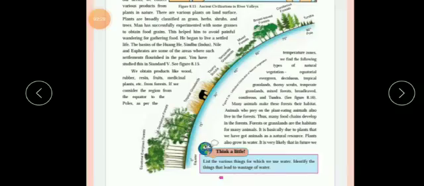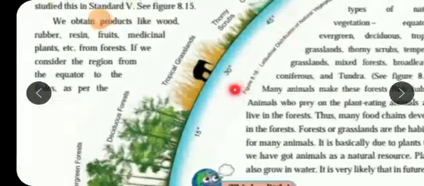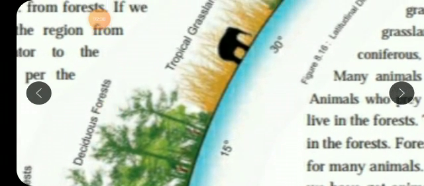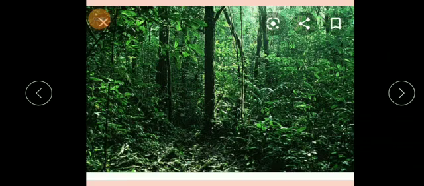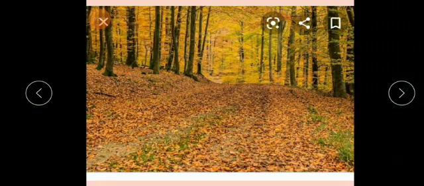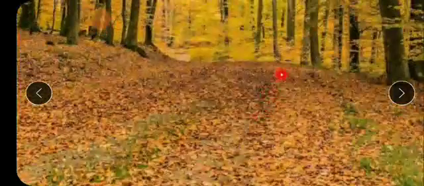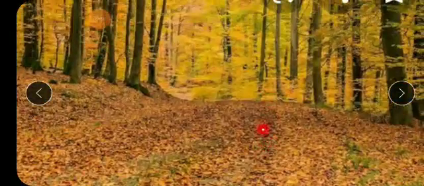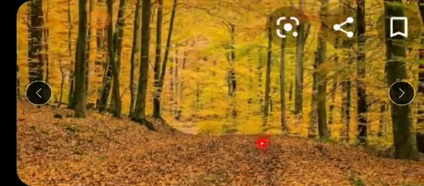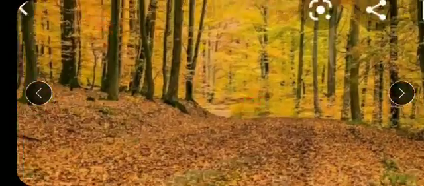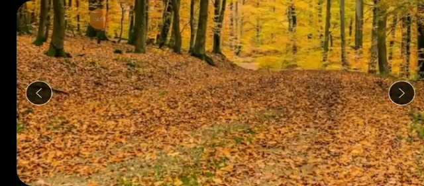Understood? Let's see the second type of forest. It is the deciduous forest, a word new to you. The speciality of these forests is that the leaves fall very fast, especially in the winter season. You can see the leaves have fallen from the trees and how the color changes.